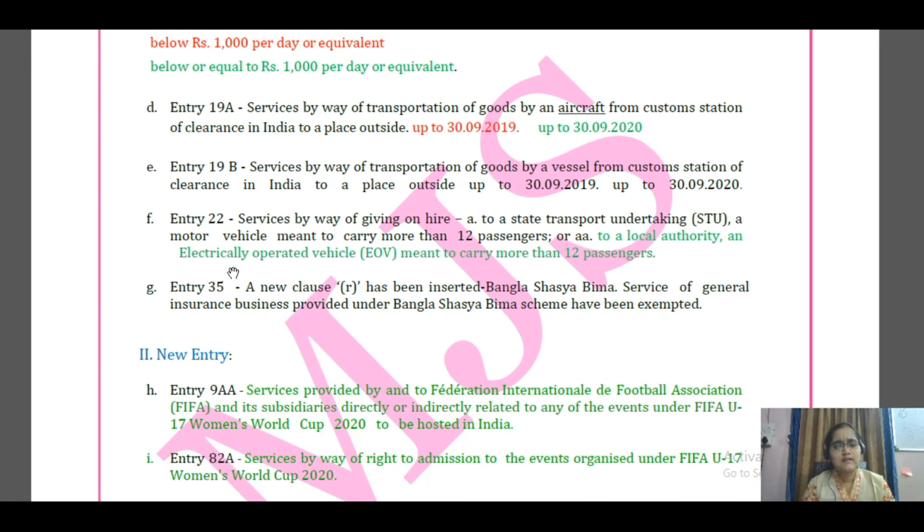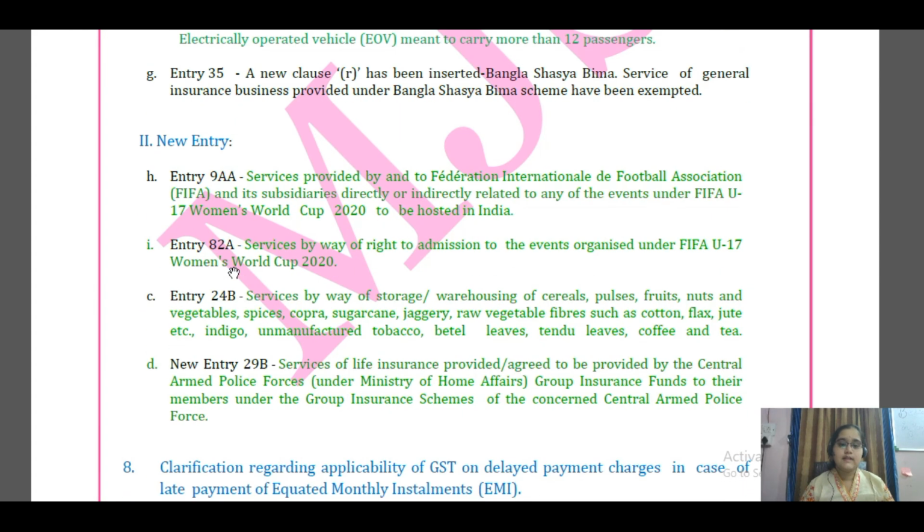Then the other amendment is entry 35. This entry 35 is regarding several insurance schemes like health insurance schemes, a list of insurance schemes from A to Q, which a brief reading would be sufficient. In that, in clause R, one more new addition has been given, regarding the exemption for insurance business under the Bangla Sahasya Bima scheme. So Bangladesh has a Bima scheme. If anyone is providing insurance under this scheme, it is exempted. Okay. Now there are a total of 3 new entries in the exemption category. Let us see that.